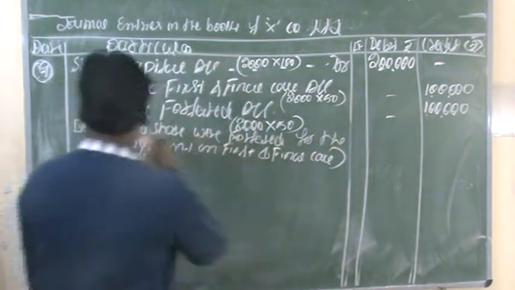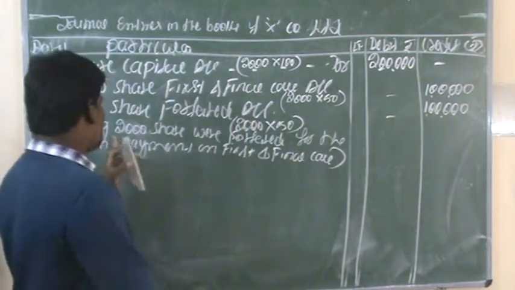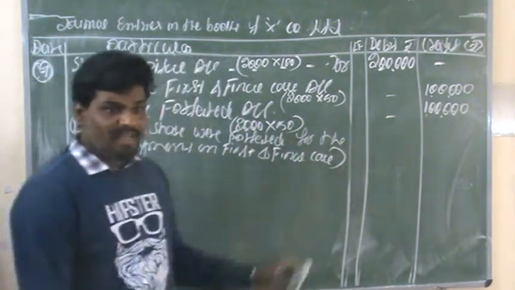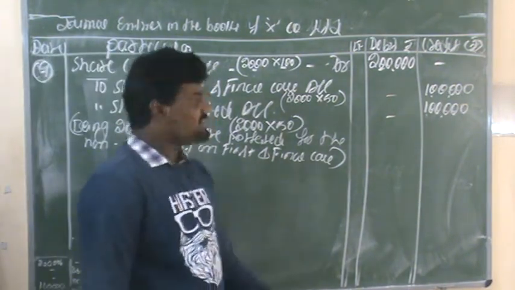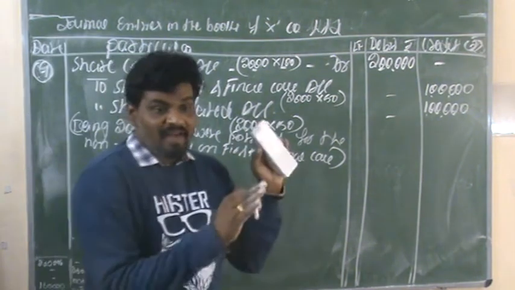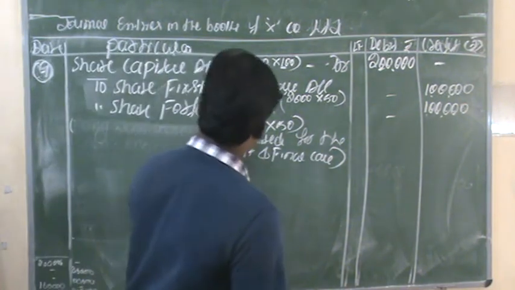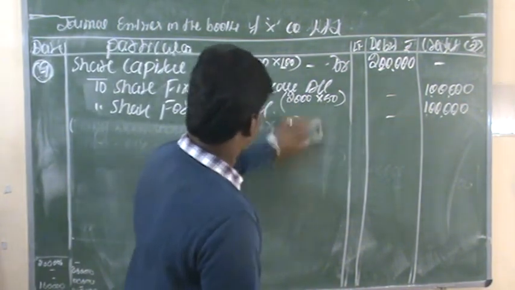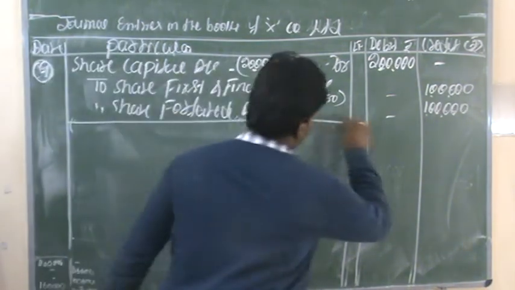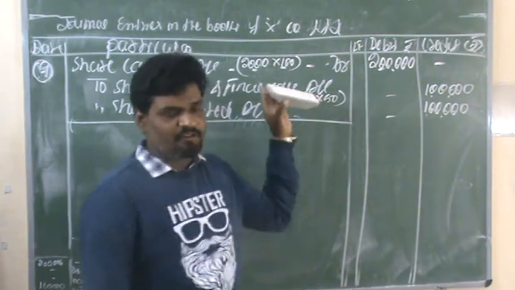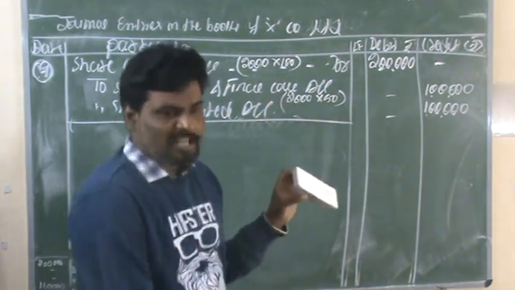This is the narration about the transaction. This is the seventh entry when the shares were forfeited. The next entry is related to the forfeited shares in the company, which the directors are reissuing to prospective buyers.